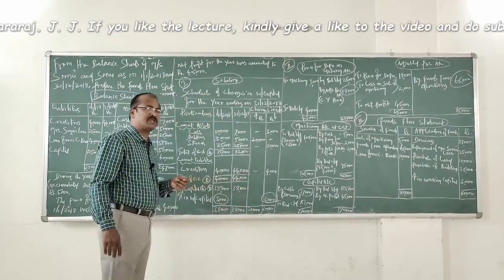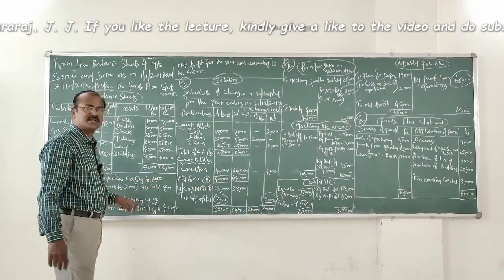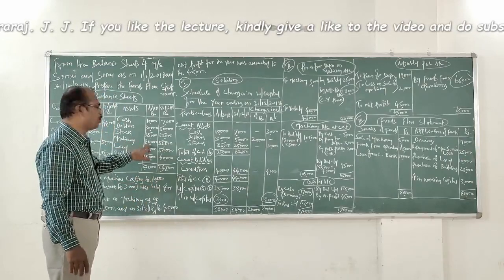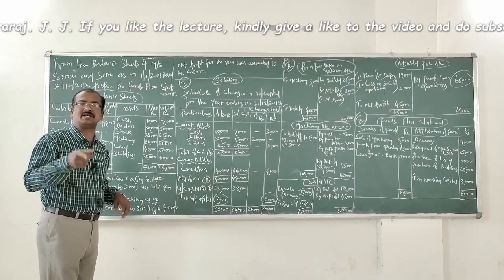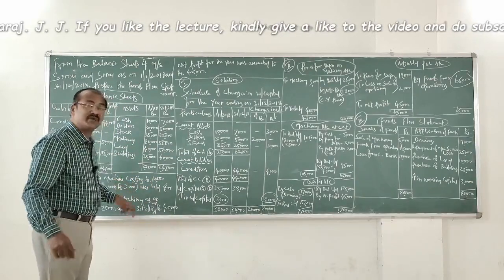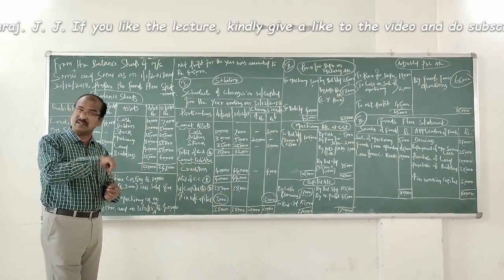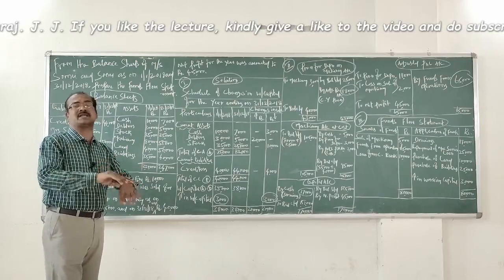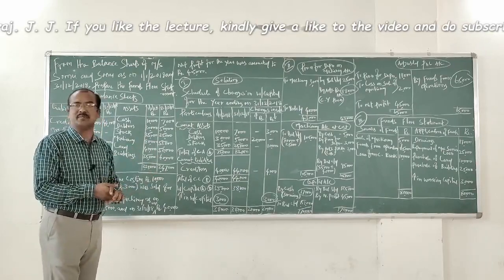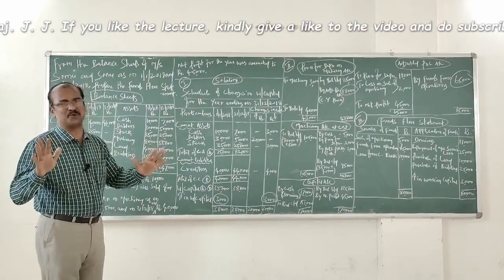Since the opening and closing balances of provision for depreciation are given in the additional information, it is very, very sure that the machinery values presented in the balance sheet are at their book values. What is the understanding? Since we find the opening and closing balances of provision for depreciation in the additional information, that means outside the balance sheet, the machinery presented in the balance sheet is recorded only at its book value.